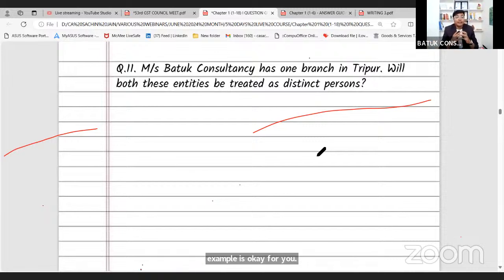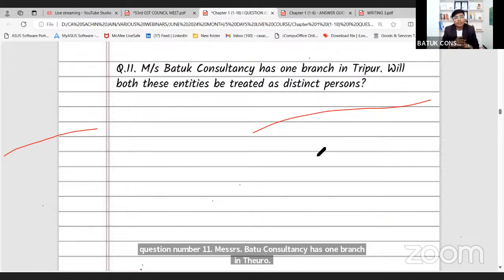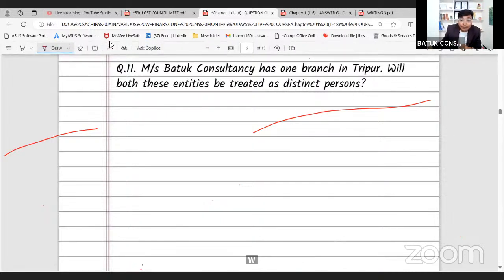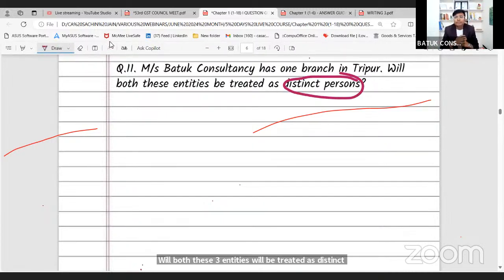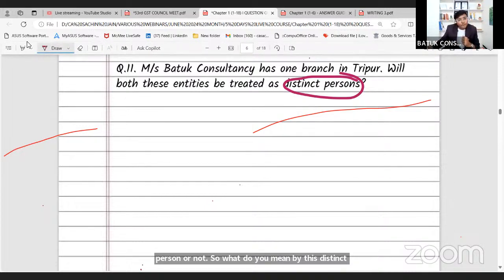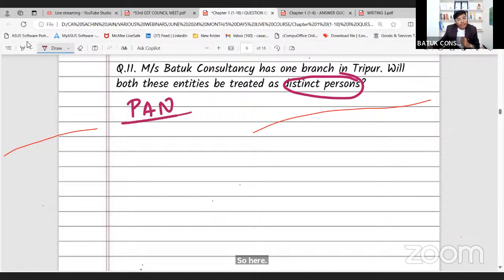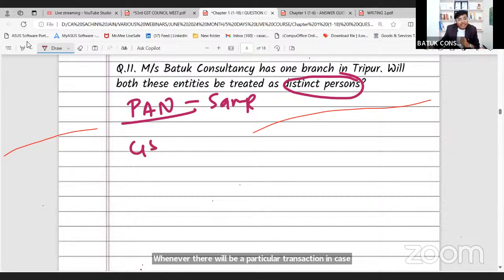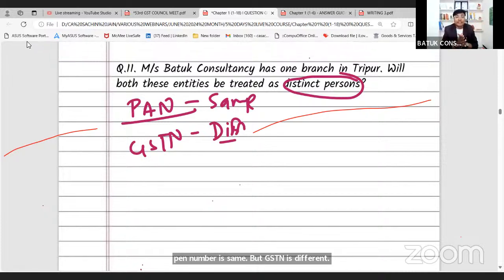Now, question number 11. Messrs. Batu Consultancy has one branch in Tirur. Will both these entities be treated as distinct persons or not? So what do you mean by distinct person? Here, whenever there is a particular transaction, in case the PAN number is the same but the GSTIN is different, and if there is a transaction between both these entities, then the same will be treated as distinct persons.